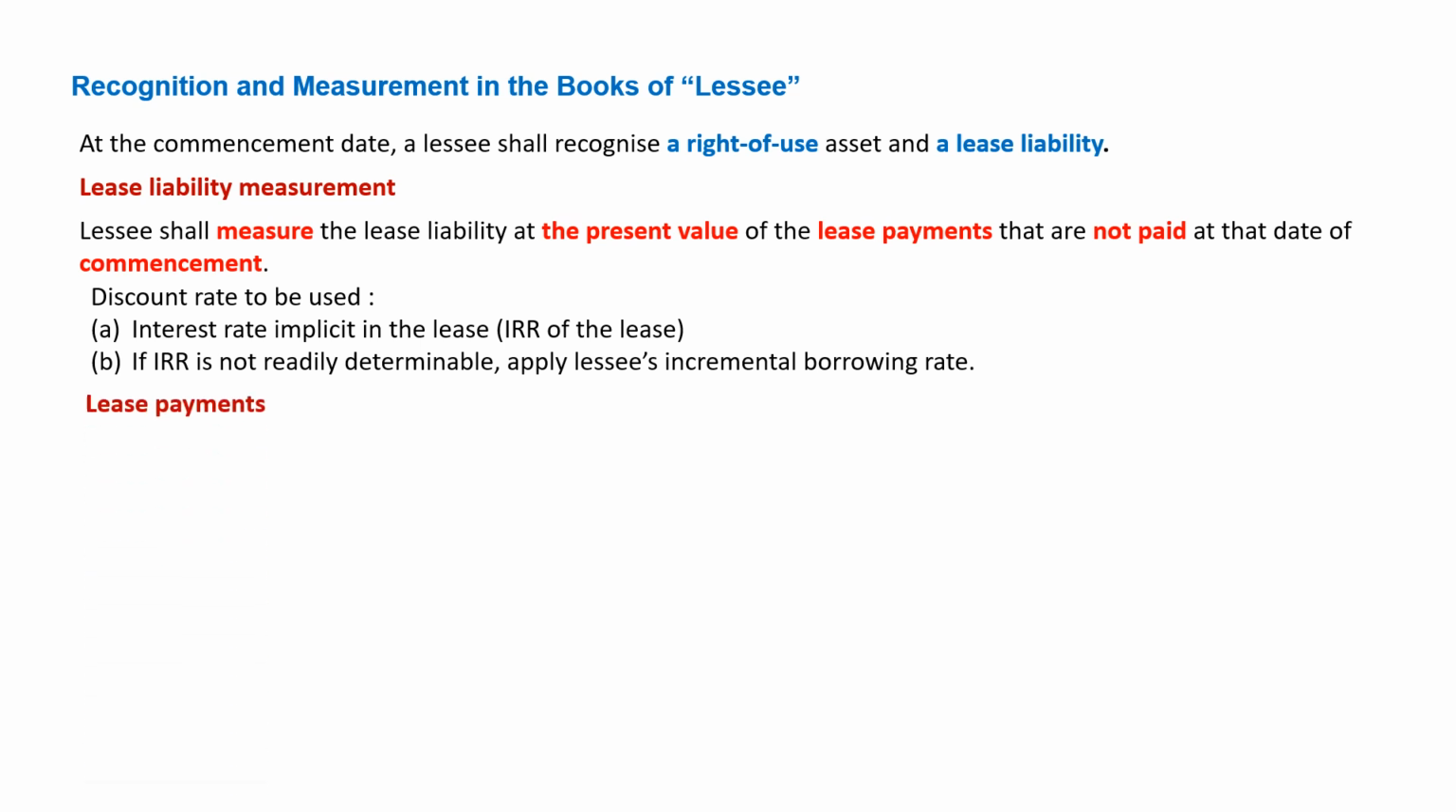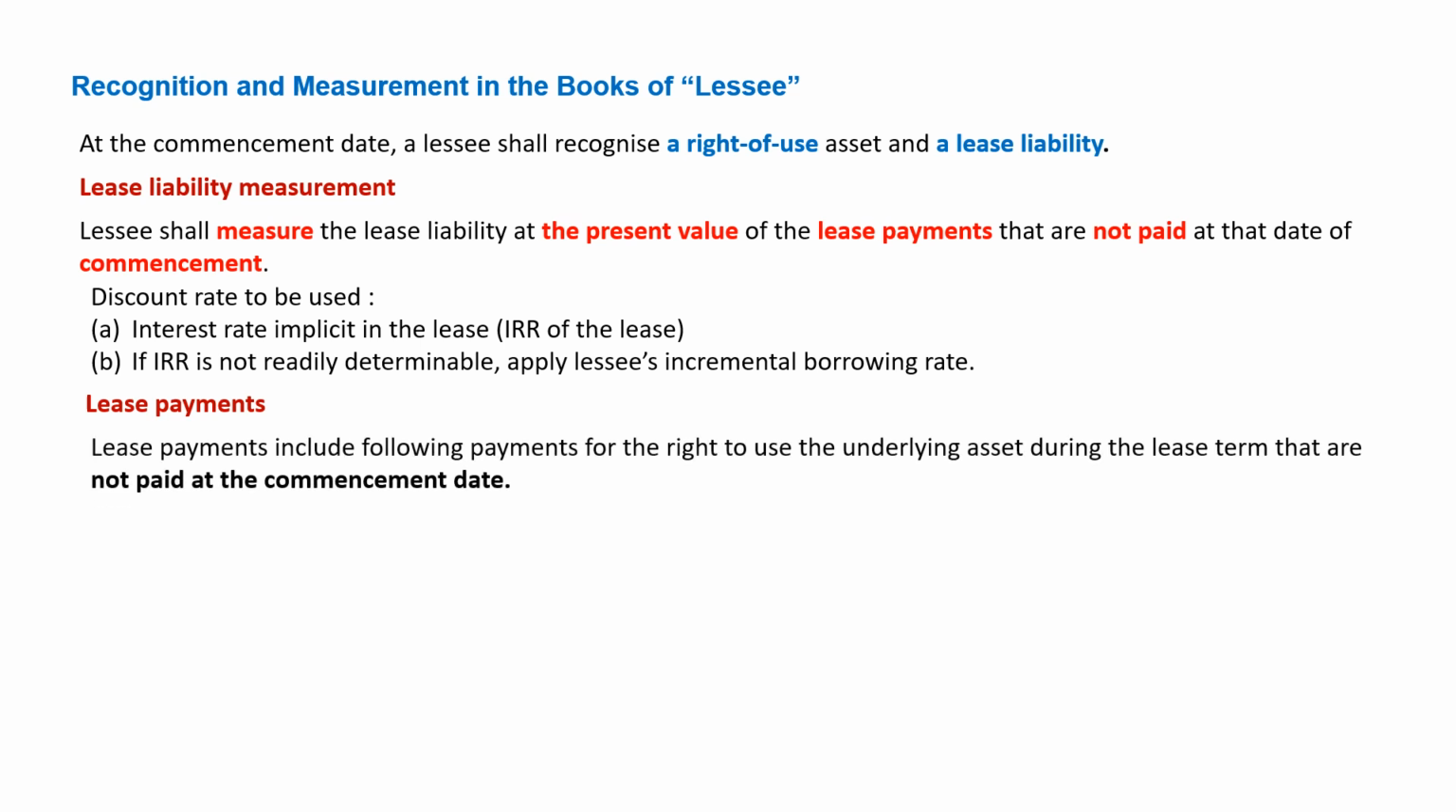Now let's understand what lease payments are. Is it only the rent that we are going to pay to the lessor, or is there some other payment which needs to be part of the lease payment? So the first point is that there are 4 items which need to be considered.